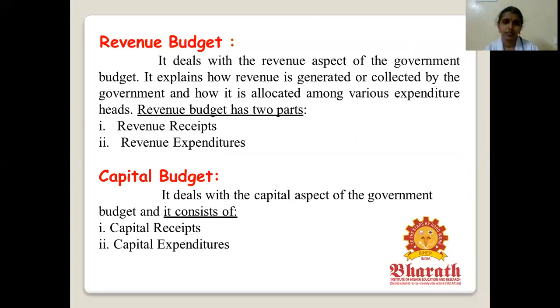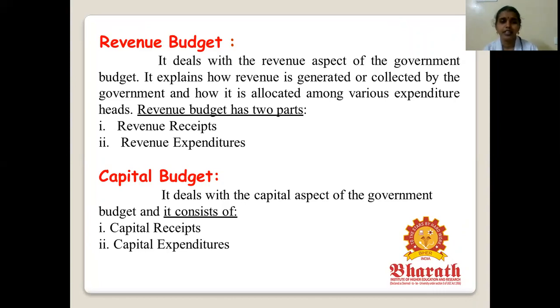Revenue budget. The word revenue itself, we know that revenue, that is the incoming amount, is called revenue. It deals with the revenue aspect of the government budget. It explains how revenue is generated or collected by the government and how it is allocated among the various expenditures. It consists of two parts, that is revenue receipts and revenue expenditure.